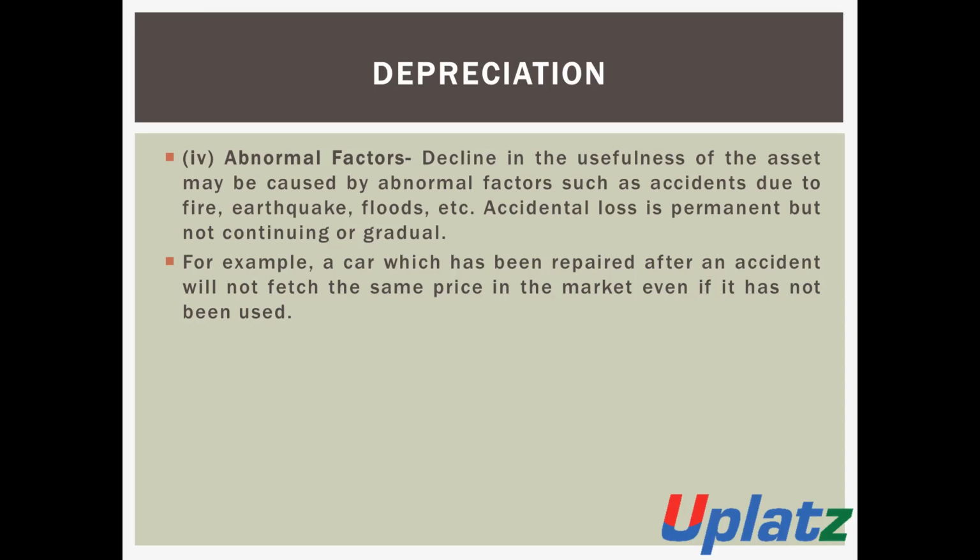Just like an accident occurred due to fire, earthquake or flood, etc. Abnormal loss is permanent but not continuing or gradual. Due to the fire, the asset is destroyed, so there is a decline in the usefulness of the asset.